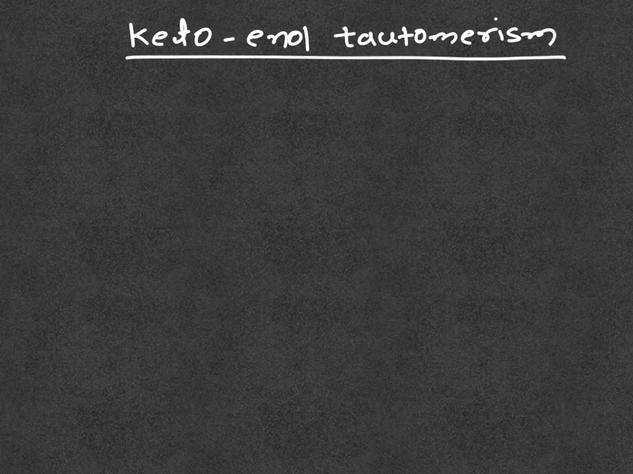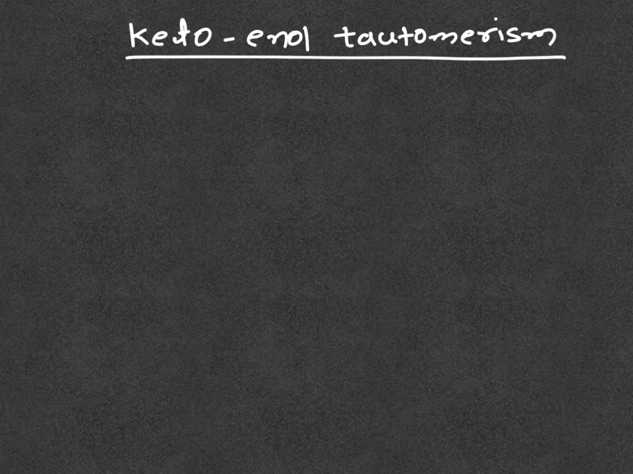Last class we discussed the acidic strength of ketones and esters. In continuation, today we are discussing keto-enol tautomerism. Carbonyl compounds with alpha hydrogens are in equilibrium with a small amount of enol isomers. Let's take an example.